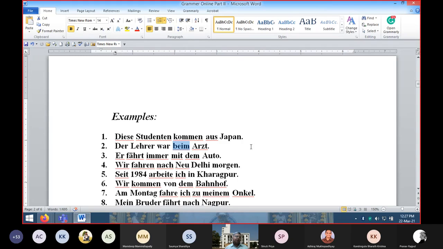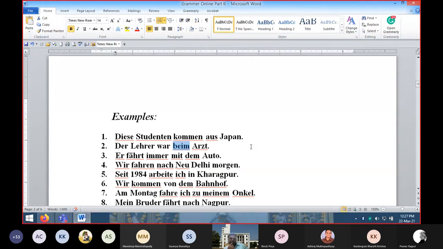This is the colloquial form. While speaking, we try to speak as little as possible, and it sounds nice also if this kind of option is there. So people combine and speak, instead of speaking bei dem Arzt, they say beim Arzt. Simple. Okay, please. You can ask any other question.